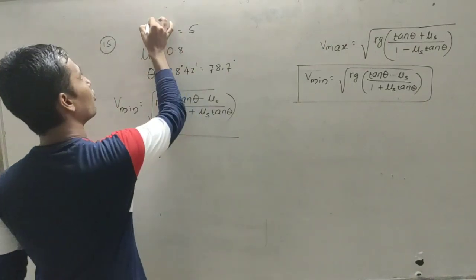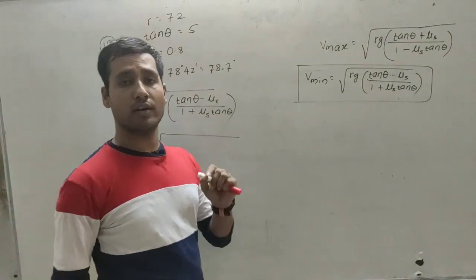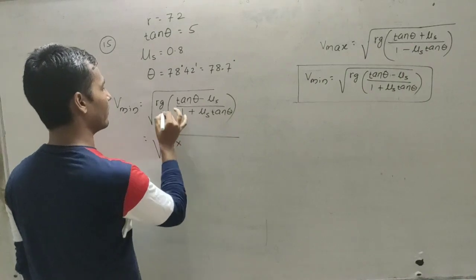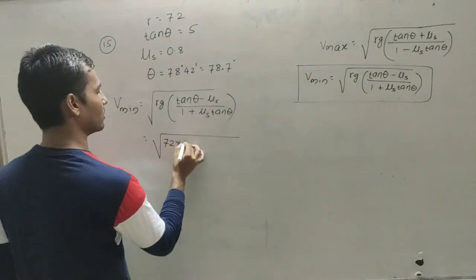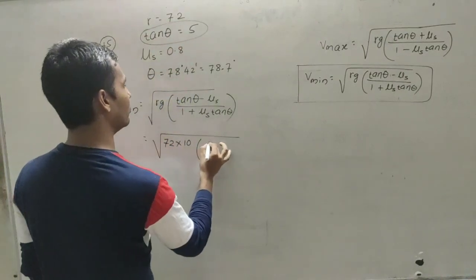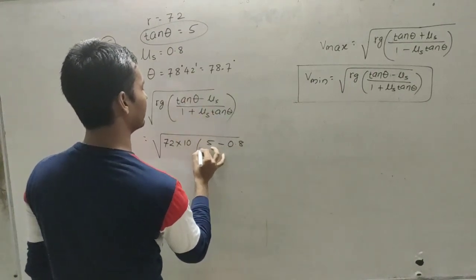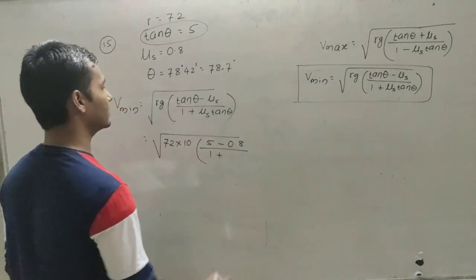Last problem, the value of R was 72, so we write that value here. The value of g is 9.8, that is 10. The value of tan theta is pi, so pi minus mu s, 0.8, divided by 1 plus.